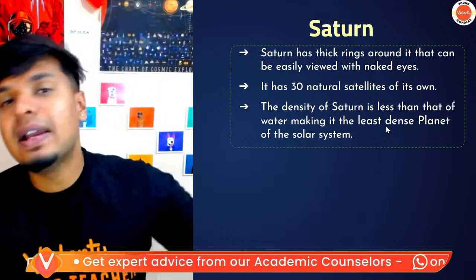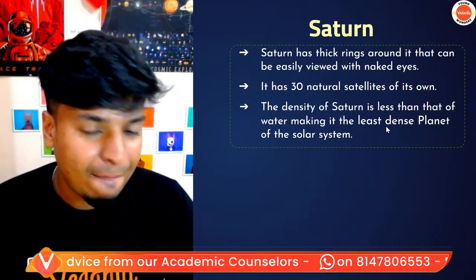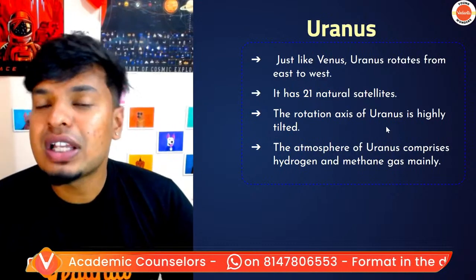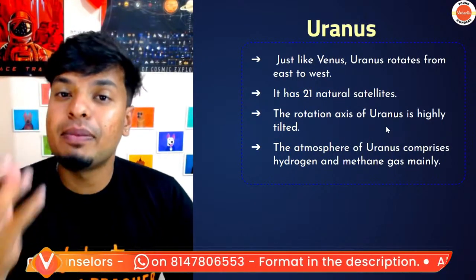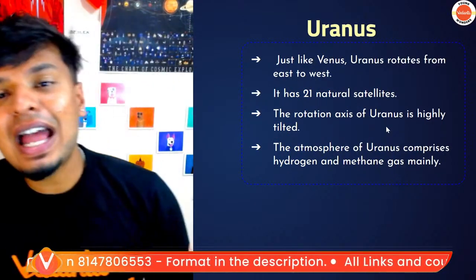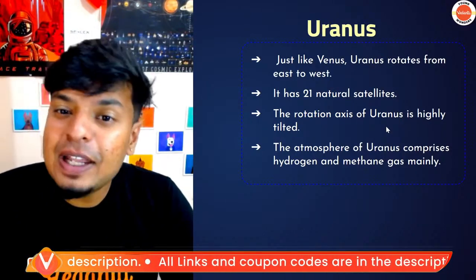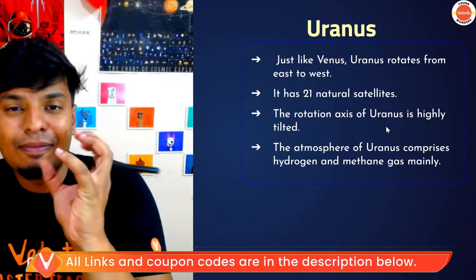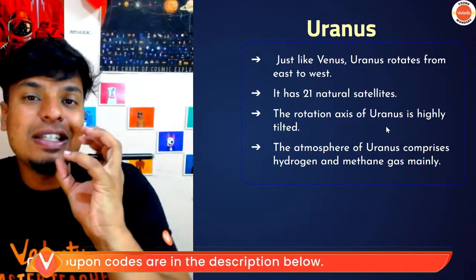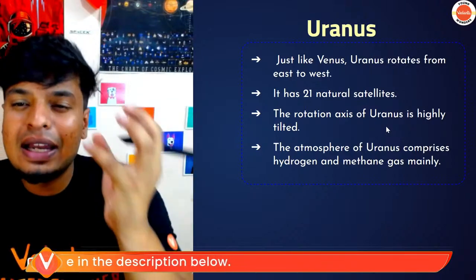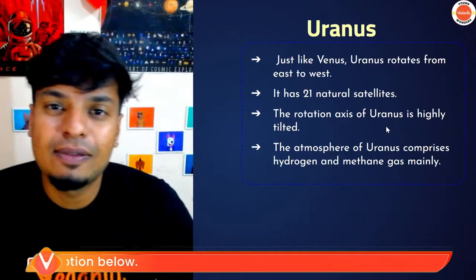Saturn's rings are very well visible. Okay, Uranus, just like Venus, also rotates from east to west. So Venus and Uranus are two planets which are opposite. Every planet rotates from west to east, but Venus and Uranus rotate from east to west.